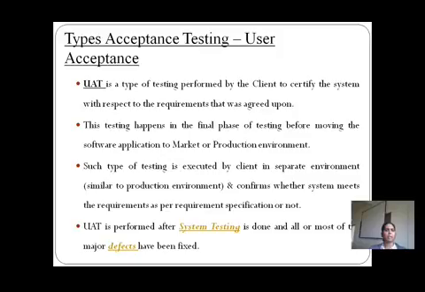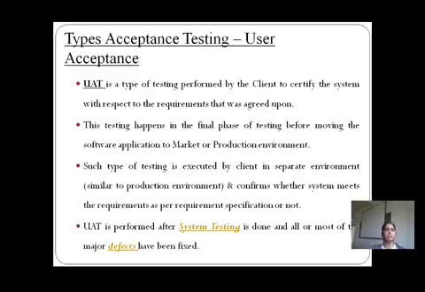Now what are the types of acceptance testing? User acceptance testing. Now what is user acceptance testing? It is a type of testing which is performed by the client. Now why is the client required? The client is there to certify the system with respect to the requirements that were agreed upon. Meaning what? When they gather the requirements from the customer, they should be maintained and documented in the SRS, where the customer has agreed on those requirements. So that is the first thing considered for user acceptance testing.